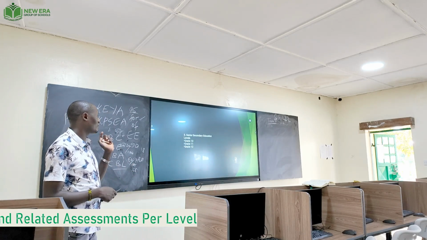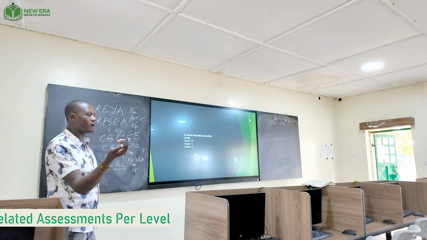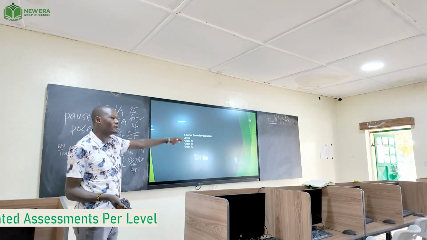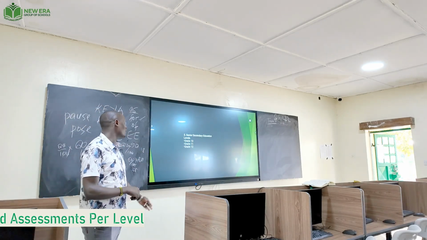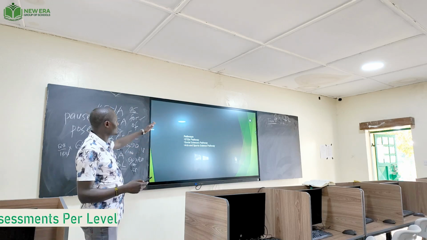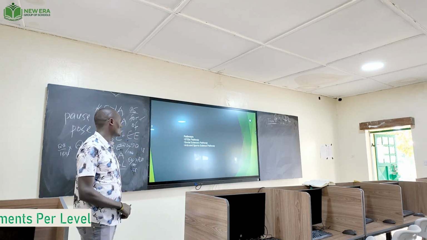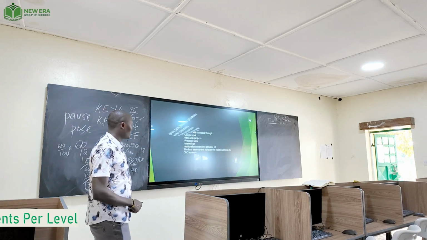In senior school we have 3 levels: grade 10, 11 and 12. We are assuming our learner who has 78 has joined grade 10. So here we now have pathways: the STEM pathway, the social science pathway, and the arts and sports science pathway. He chooses one.